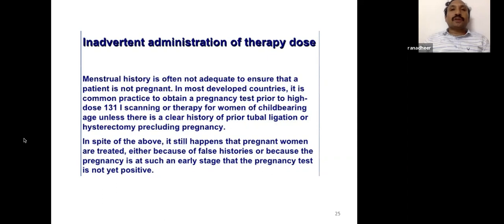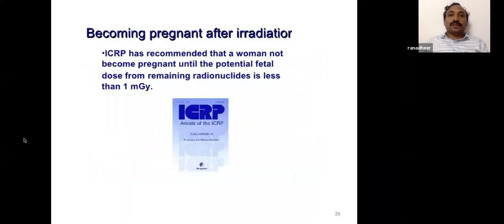though if you go by Hall, there is the all or none phenomenon in the first 10 days after conception, still we don't take any chances. In spite of all precautions, it still happens that pregnant women are treated, either because of false histories or because the pregnancy is at such a stage that the pregnancy test is not yet positive. The International Commission on Radiological Protection recommends that women should not become pregnant until the potential fetal dose from remaining radionuclides is less than 1 milligray.